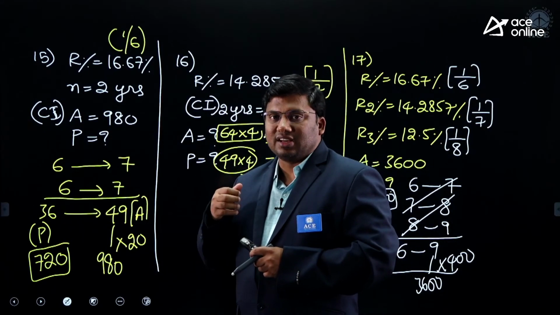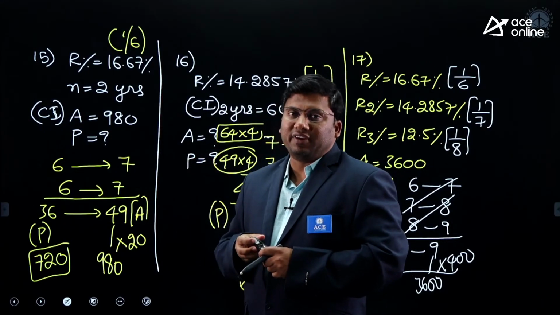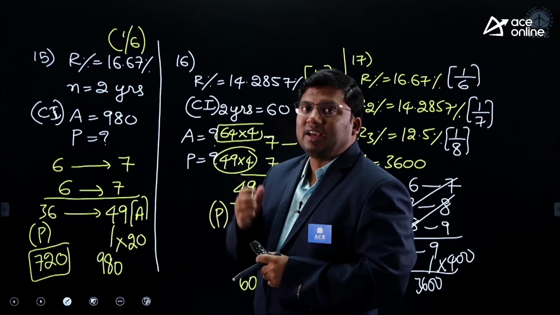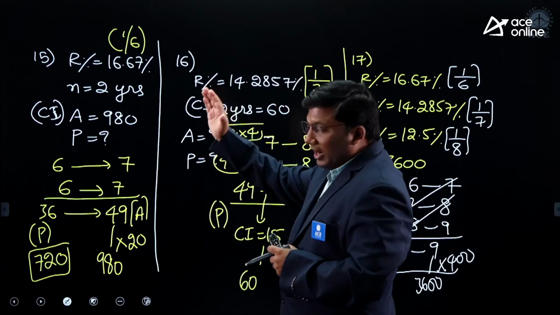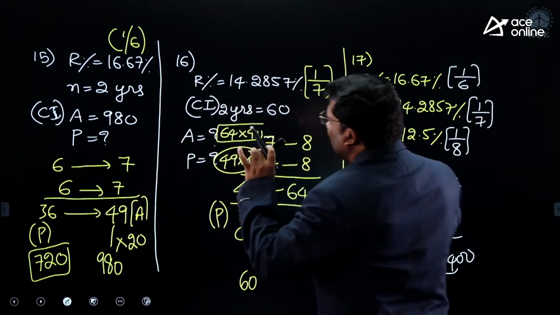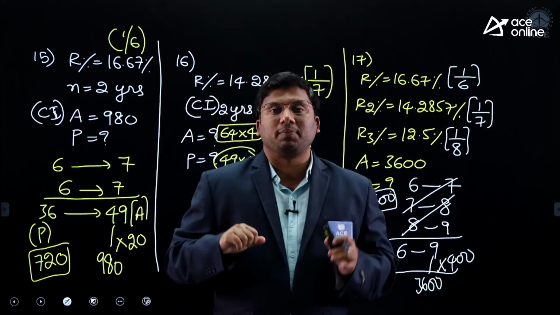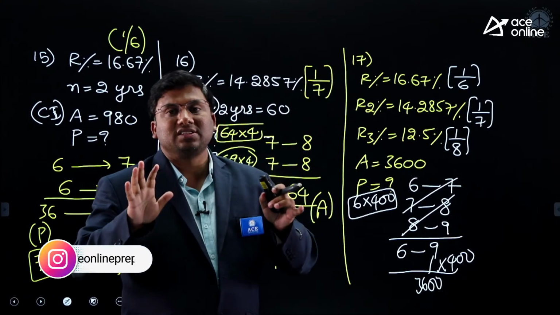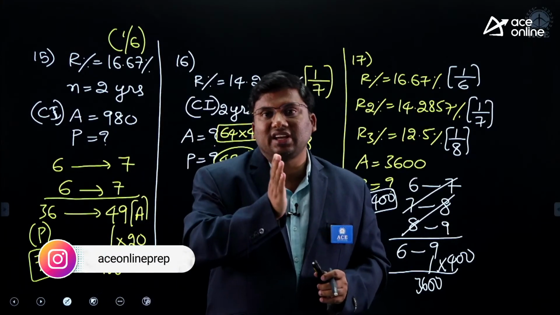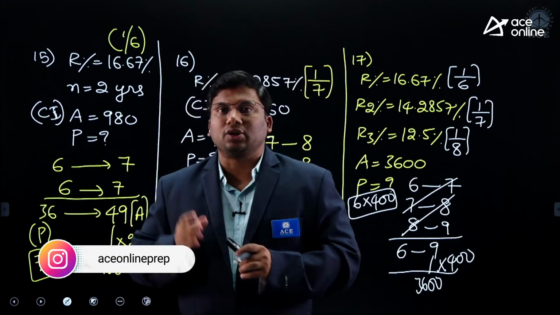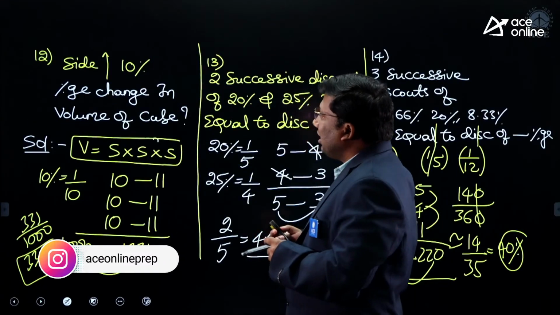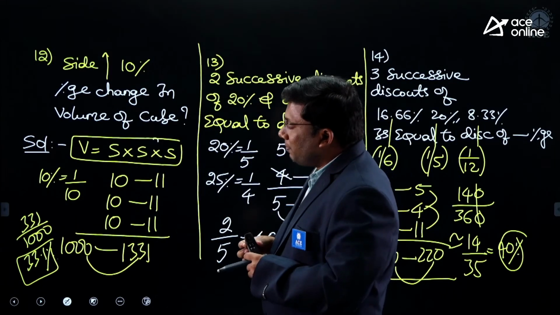What if it is for a particular year? If it is given, that will be discussed in the next coming classes. Is the idea clear, right, sir? Initial value in SI and CI: initial value is the principal, final value is the amount, change is the interest. Amount is equivalent to principal plus interest.